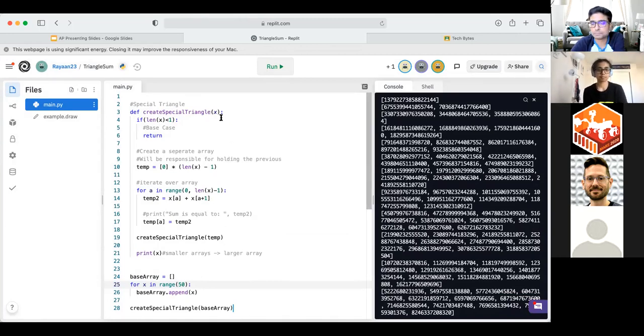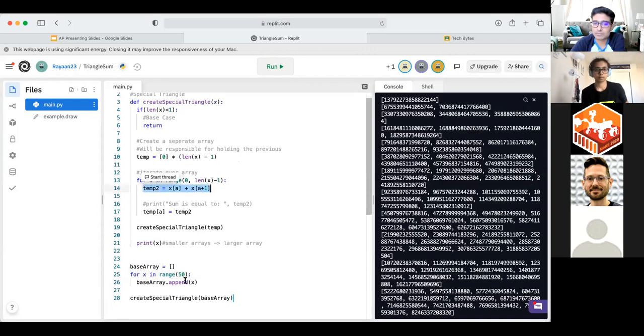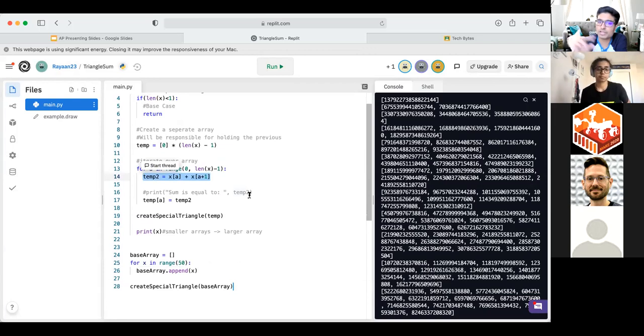For the variables temp and temp2, are those random names, or do they represent something? So temp2 represents the sum every time. Like say we have 1 and 2, right? So 1 and 2, the sum of that is 3. And then temp is just representing our original array that we're changing out. Okay.